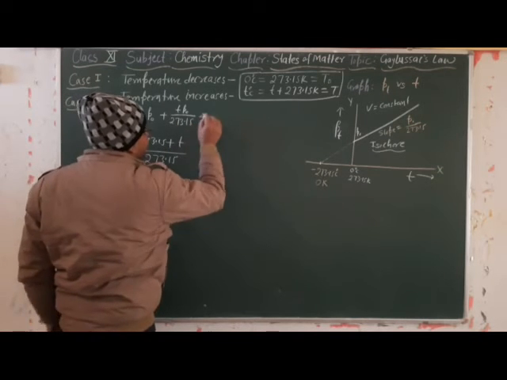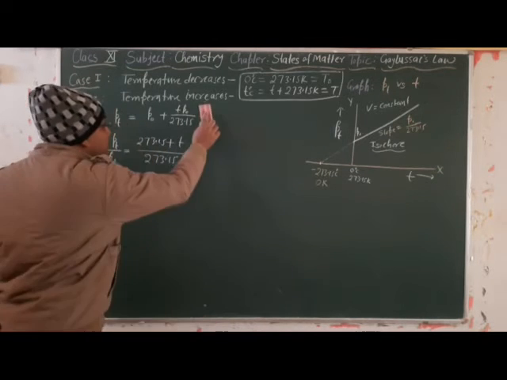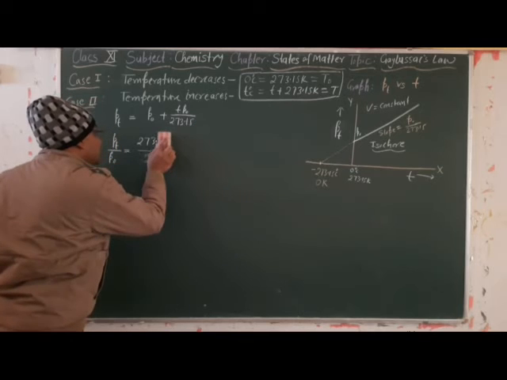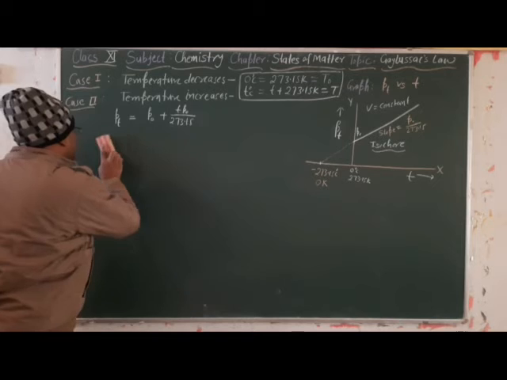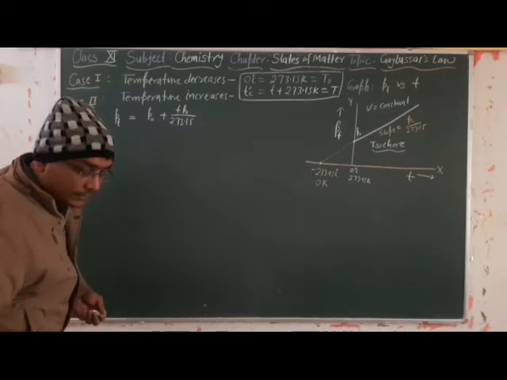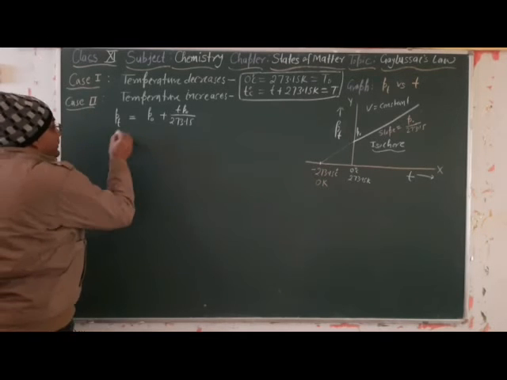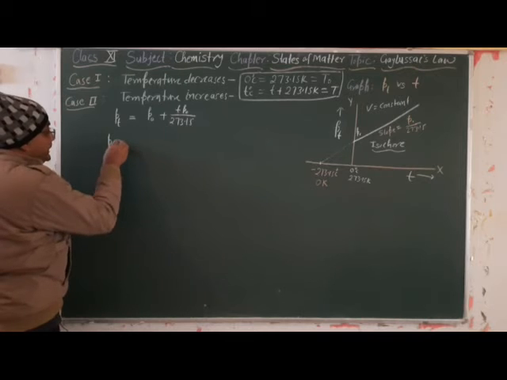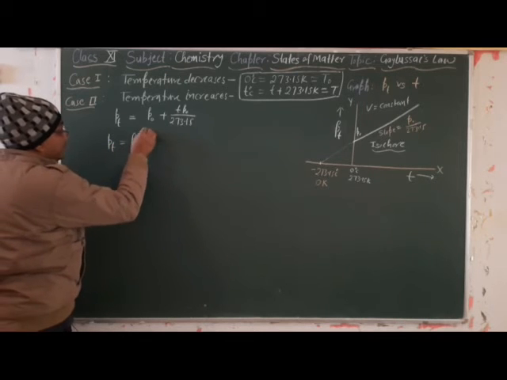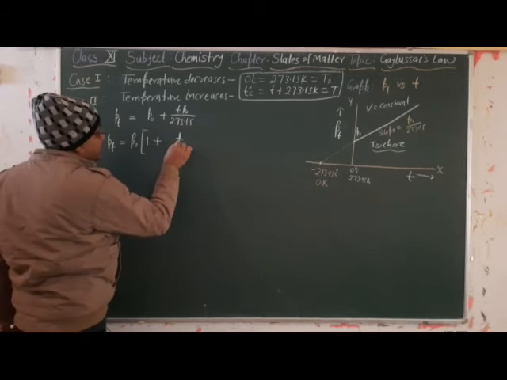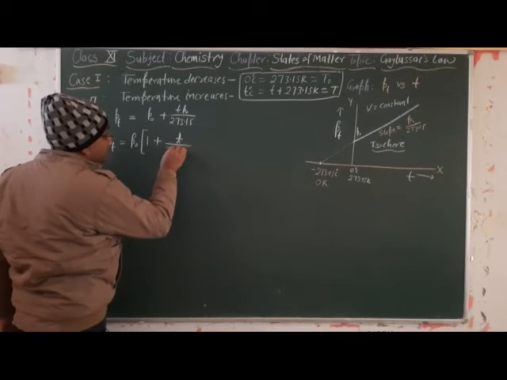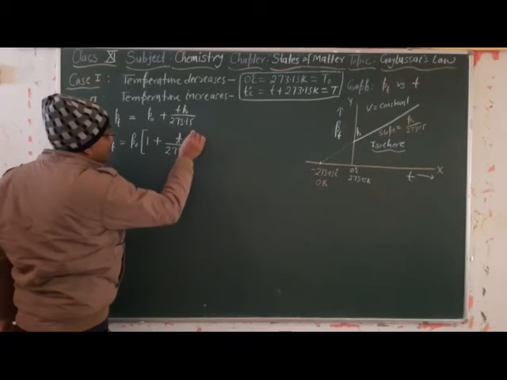When we take P naught common, Pt is equal to P naught common, 1 plus T divided by 273.15.